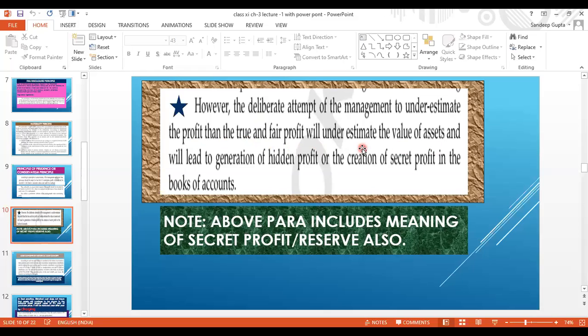Like कैसे दिखा सकता है? Assets की value मान लो 1 लाख है तो उसे 90,000 पे दिखा रहा है, यानी underestimate the value of assets and will lead to the generation of hidden profit, and the creation of secret profit in the books of account.